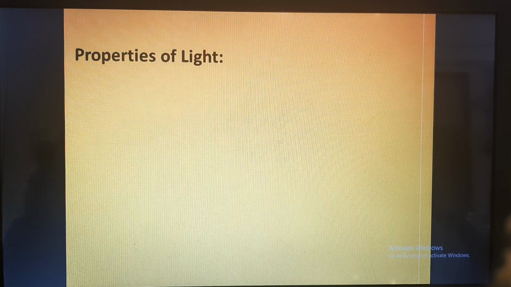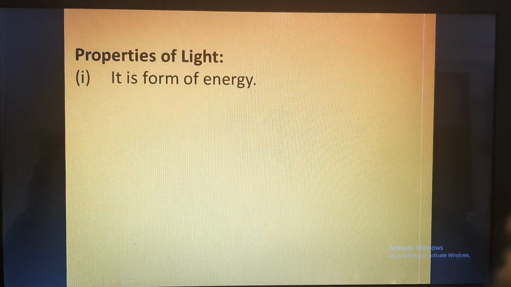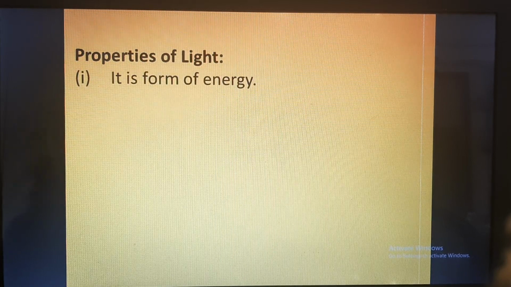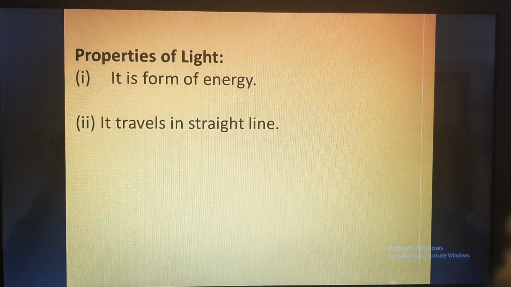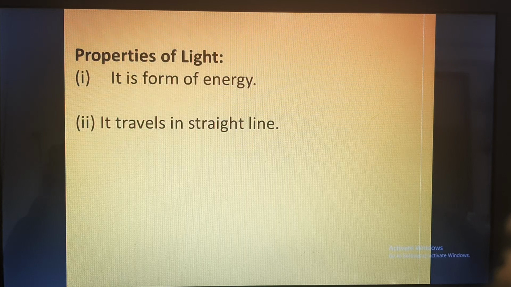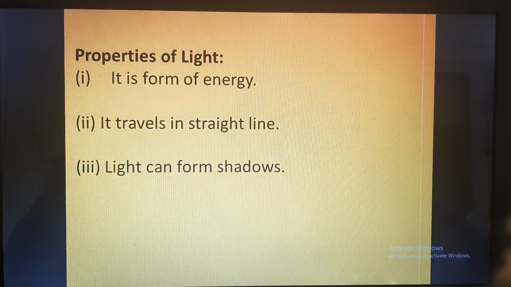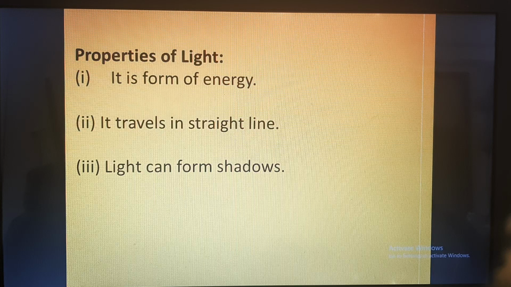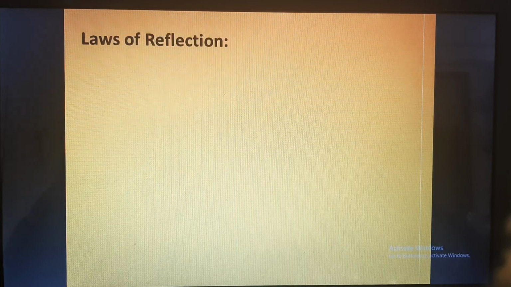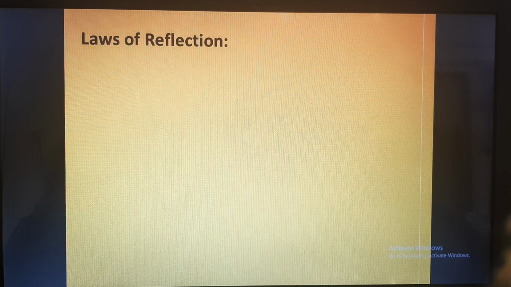We should understand the properties of light. Light is a form of energy like heat, like sound. It travels in straight lines. Unlike sound, which travels in a wave form, light travels in a straight line. Light can form shadows, in the opposite direction from which the light is coming. Now we'll discuss laws of reflection.